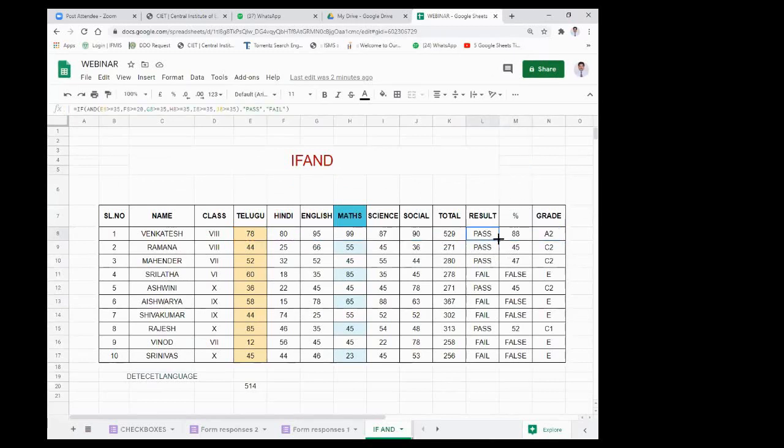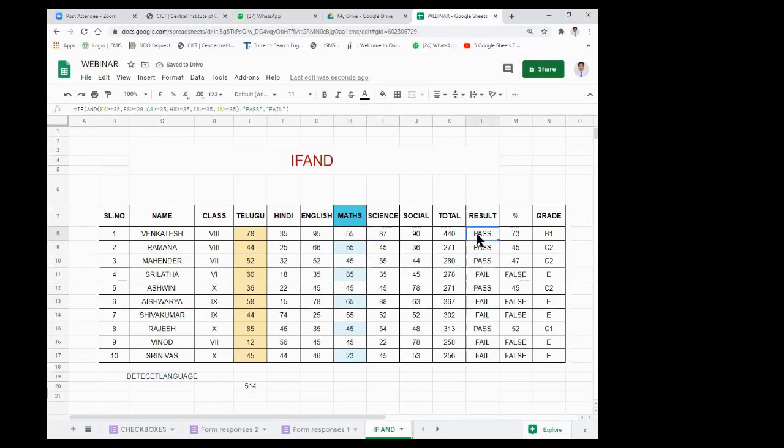For example, I am dragging it down, and automatically it is changing. Let me take this Hindi, where the result is already pass, and I am entering 15 in Hindi; automatically the result is fail. In the same way in mathematics, let me take 22, and no doubt it's fail. Now let me take this one 35, and in mathematics I am taking 55. Please look at this result. It was fail, but now it is pass.